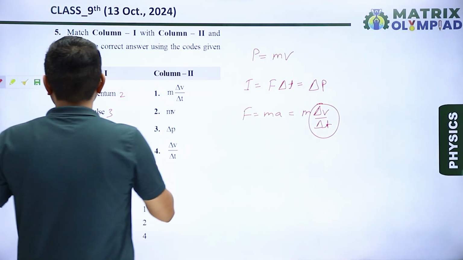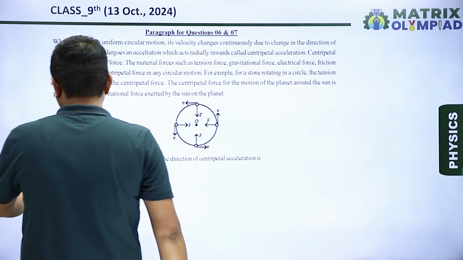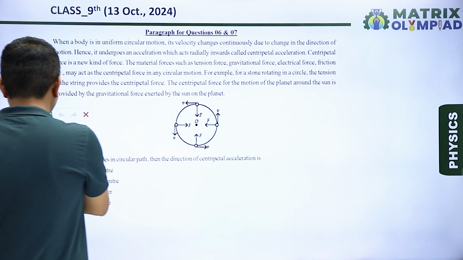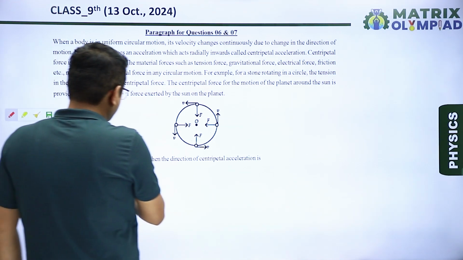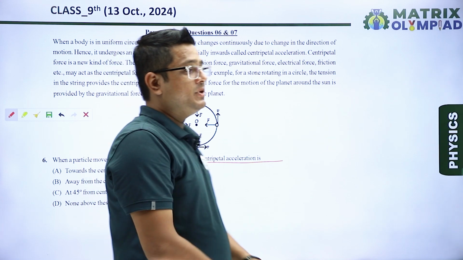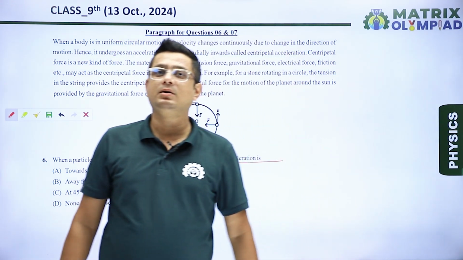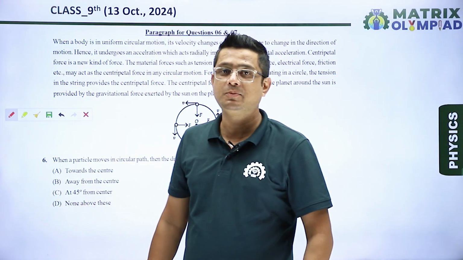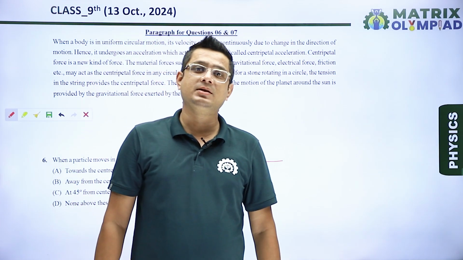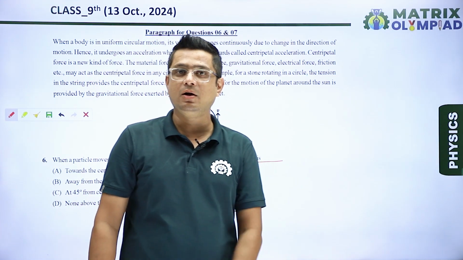Okay. Next question. The question is based on a paragraph, and on the basis of this paragraph, question 6 is asked. When a particle moves in a circular path, then the direction of centripetal acceleration is. Any object doing circular motion requires a special force known as centripetal force, and this force is directed towards the center along the radius.